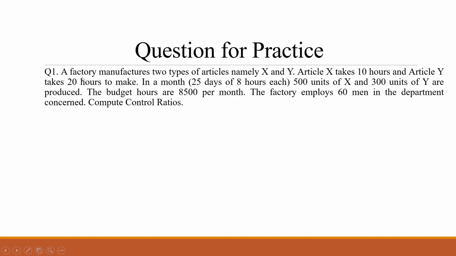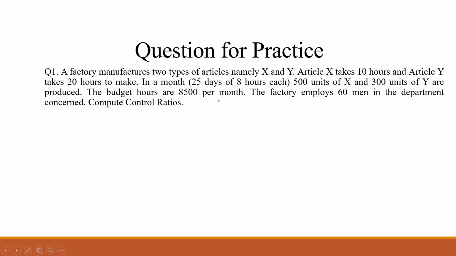So you can see here, a company manufactures two types of articles, namely X and Y. Again, two articles are produced. X takes 10 hours and Y takes 20 hours to make that product. In a month, how much they work? They work for 25 days, 8 hours each. 500 units of X can be produced and 300 units of Y can be produced. Budgeted hours for month it is given here.